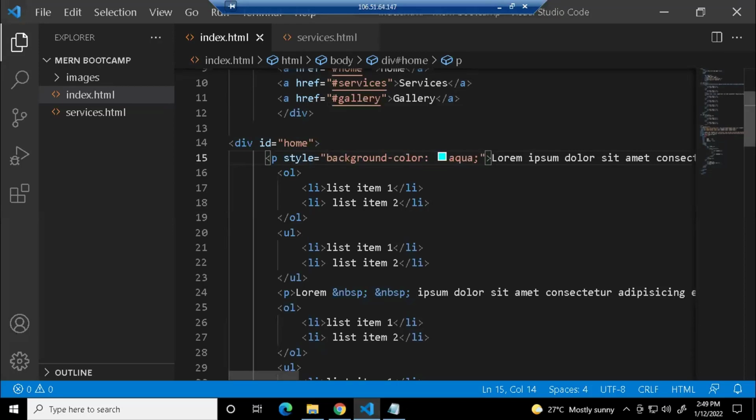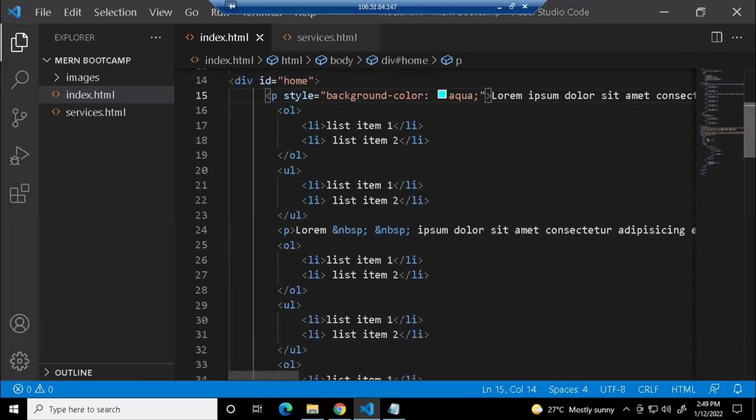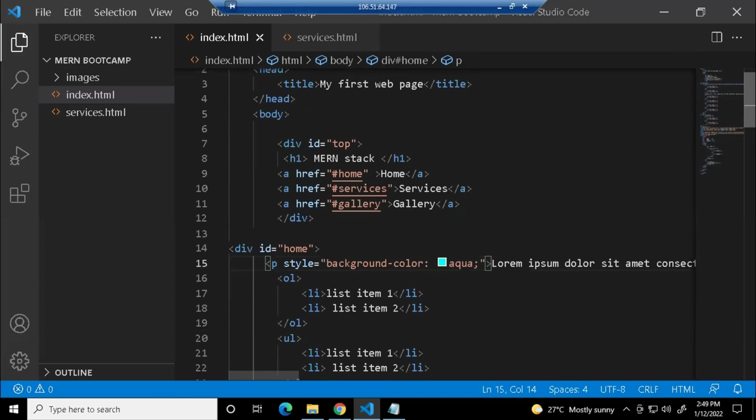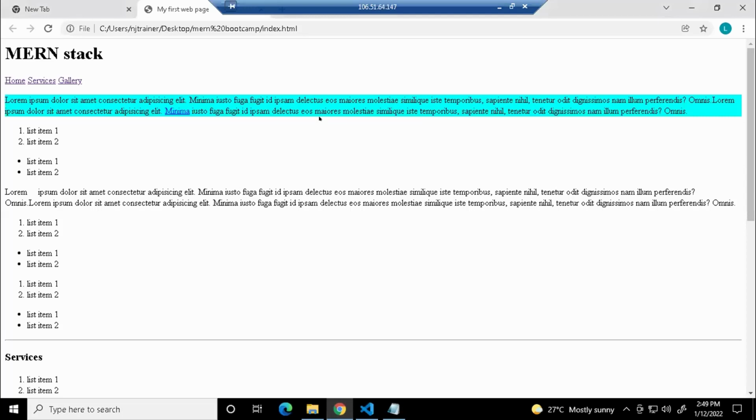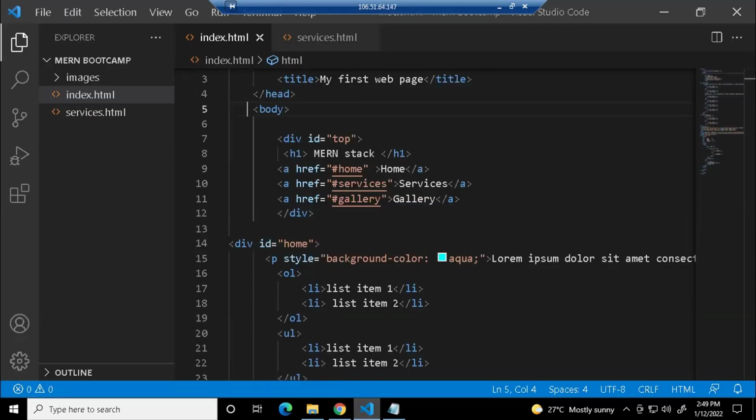But now the question is, let us say I want to apply the background color to my entire document, to my entire web page. Where should I style it? I want to do it on the entire document. Here the paragraph alone is in aqua. Right now, I want to apply background color to my whole document. What can I do?